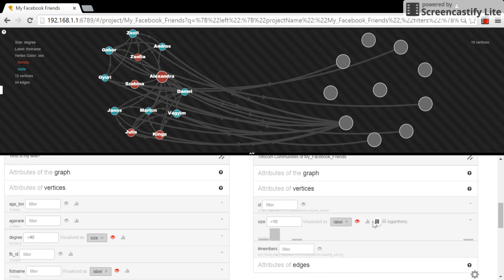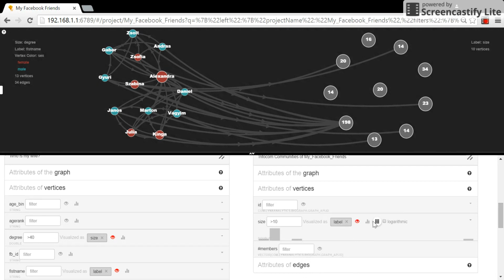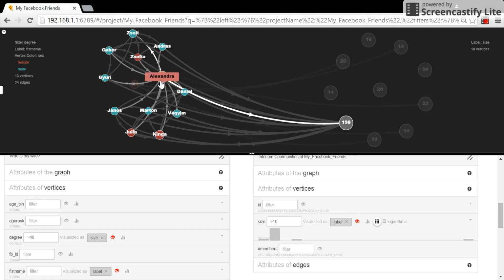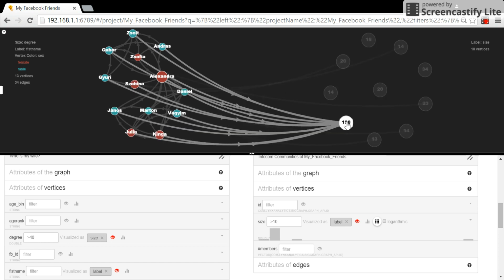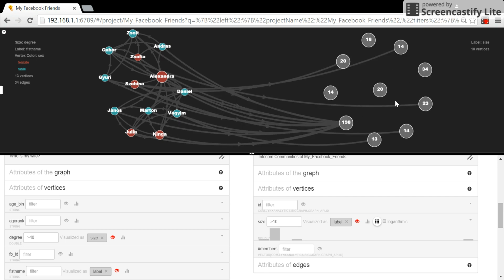So you can immediately see that these nodes, these communities on the right side, are immediately connected with the friends of mine on the left side. And this is going to basically tell the whole story. For example, you can pick Alexandra, and you can see that Alexandra is participating in my largest community, my university community. So does Zsófi or András or Zsolt. And you can also see that these guys, almost all of them, are participating only in this very large university community of myself.